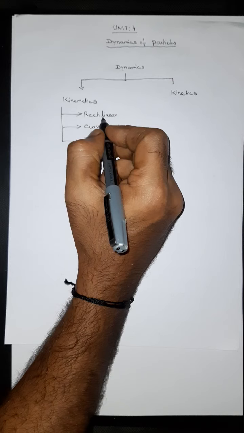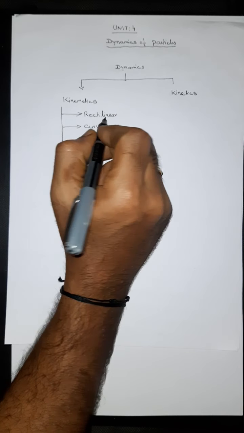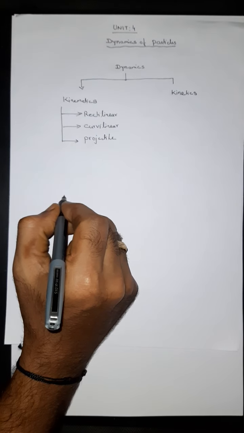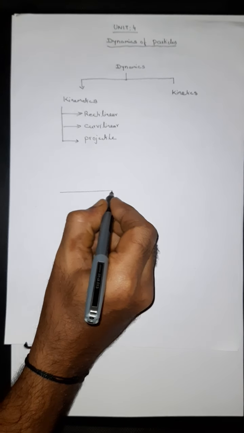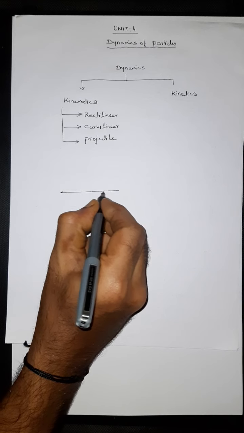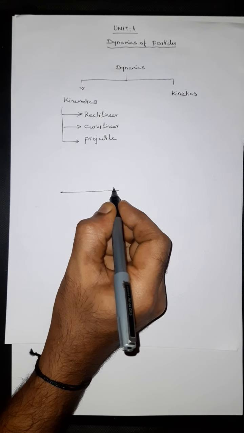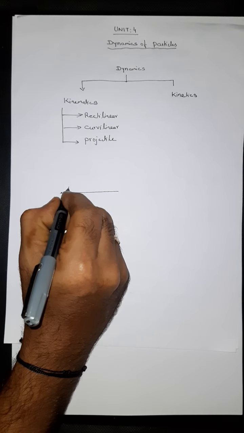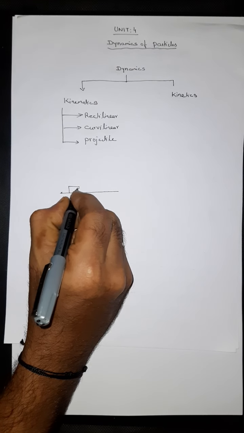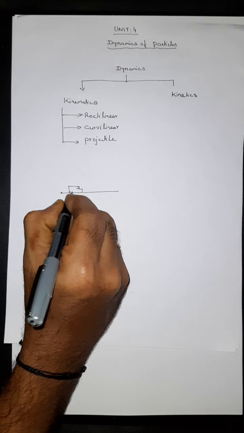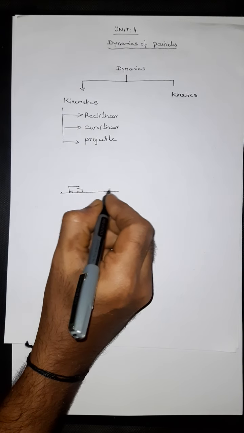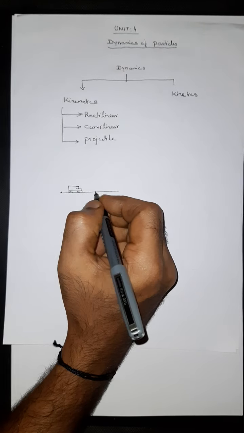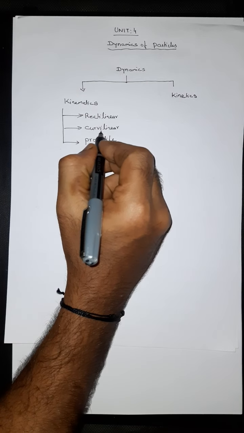Rectilinear is when a particle moves along a straight line. When a particle is moving on a straight line, it is called rectilinear motion. For example, a car moving on a straight road is an example of rectilinear motion.